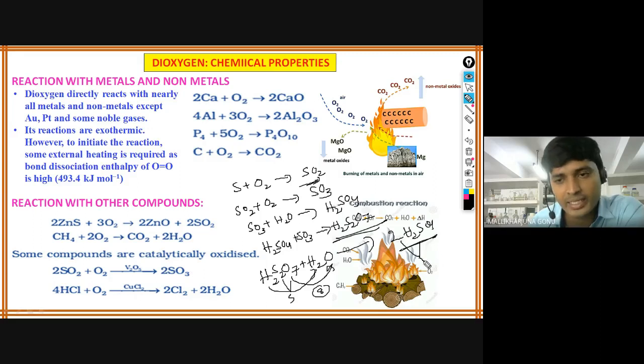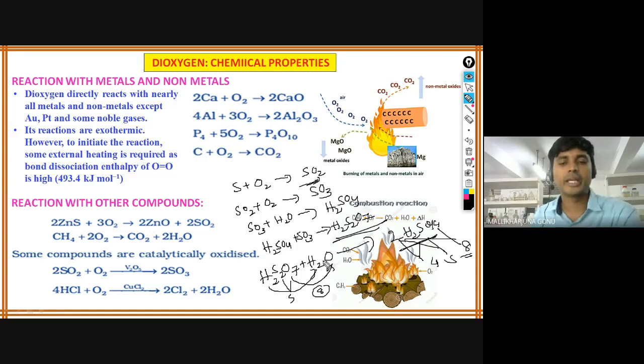You can check here. How many are there here? 4 hydrogens. Sulfurs, 2 sulfurs are here. Oxygens, how many are there? 4. 2 into 4 means 8. Okay, that's how it can be prepared. Sulfuric acid is prepared from oleum.